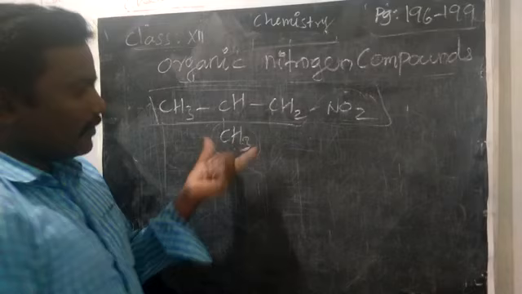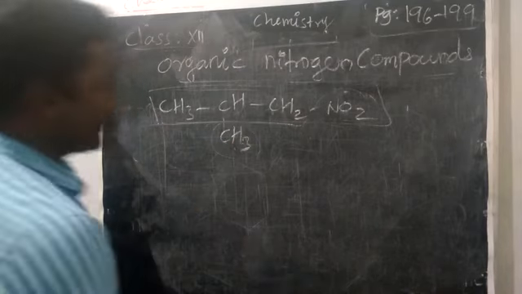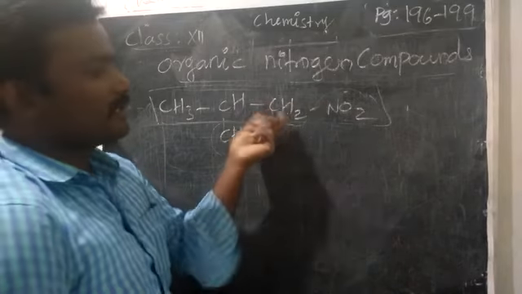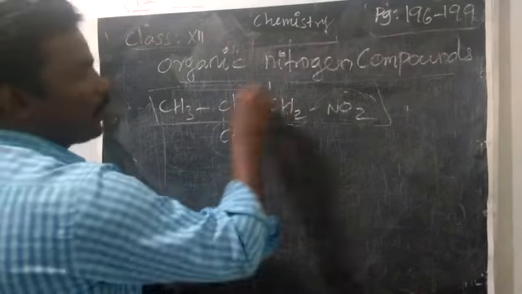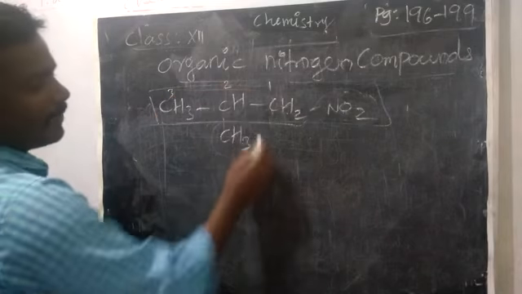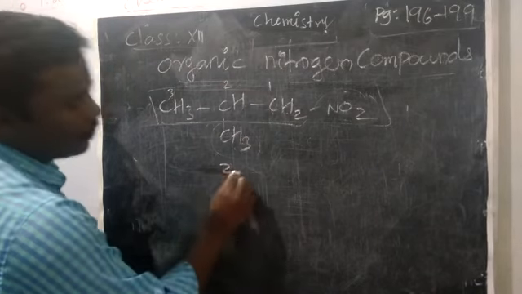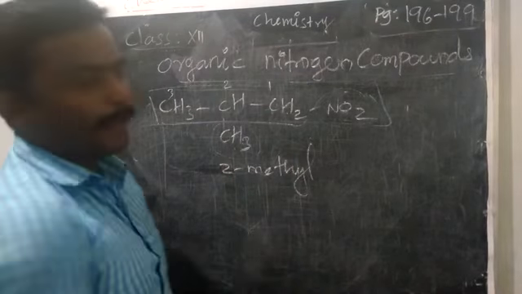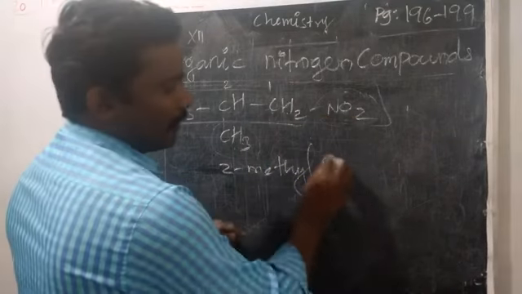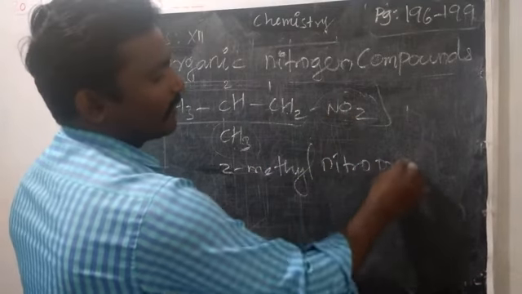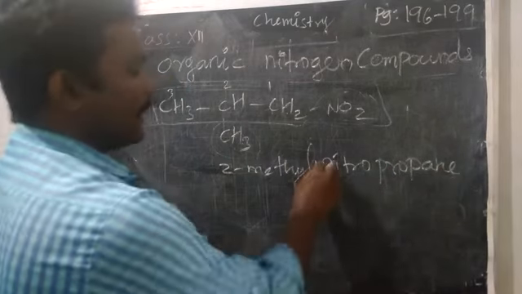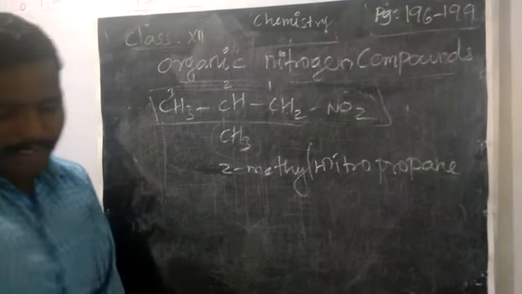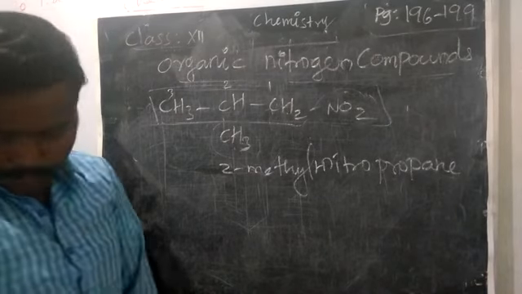Okay, so first the branch you have to write in the prefix. 1, 2. Why am I giving numbers from this side? Functional group attached carbon should carry the least number. So 1, 2, 3. Second carbon having a methyl group. So 2-methyl, 3 carbon propane, NO2 group is present. So nitropropane. We can say 1-nitropropane. Why? The first carbon has the nitro group. So 2-methyl-1-nitropropane is the name of this compound, right?